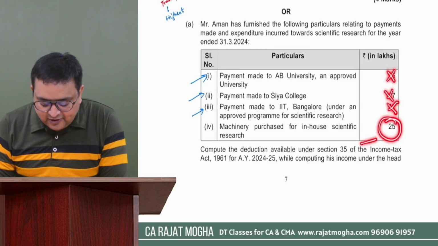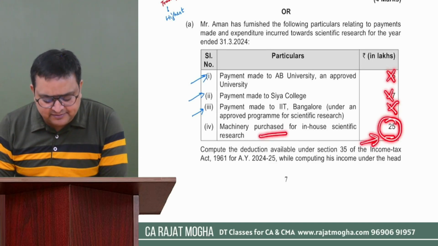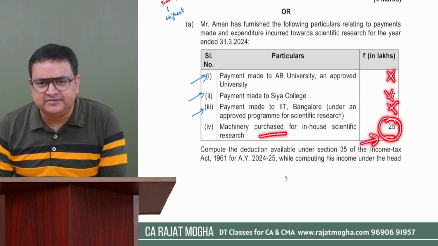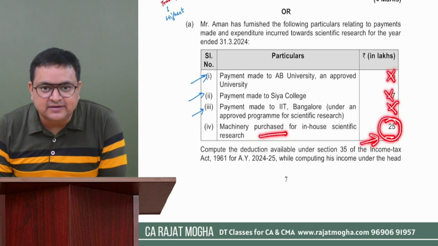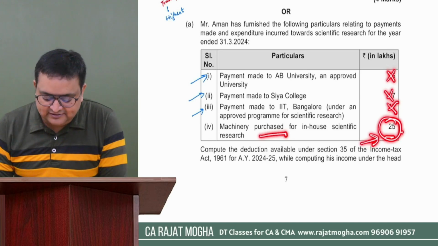Only and only in-house research, 25 lakh, and this is a machine, then you can give 100% deduction. If this would have been a building, 100% is allowed. If this would have been land, then no deduction is available. So the answer would be 25 lakh.